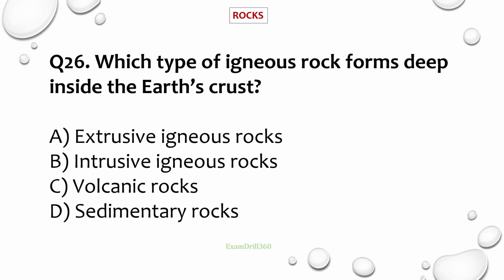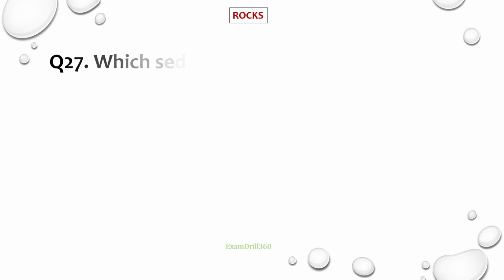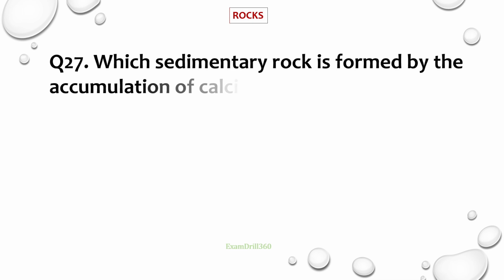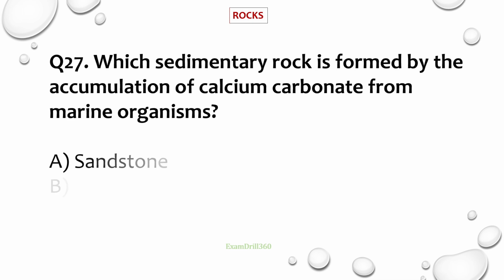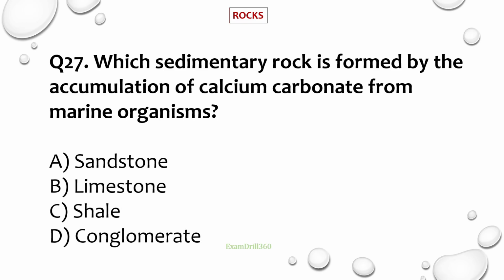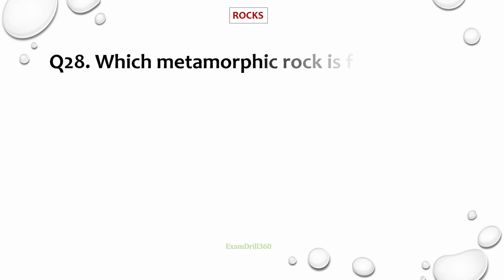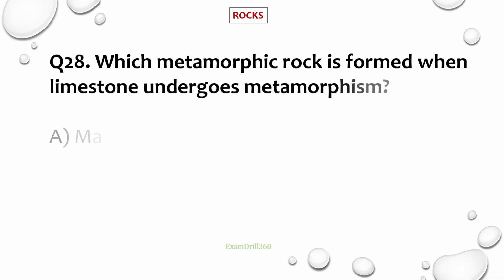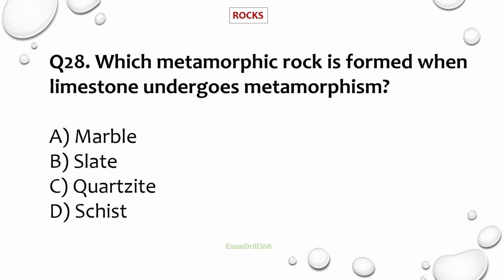Correct answer is intrusive igneous rocks. Question number 27. Which sedimentary rock is formed by the accumulation of calcium carbonate from marine organisms? Correct answer is limestone. Question number 28. Which metamorphic rock is formed when limestone undergoes metamorphism? Correct answer is marble.